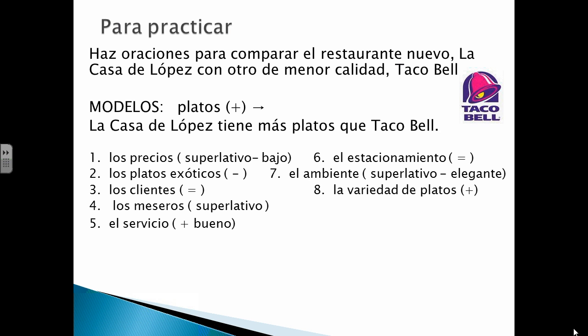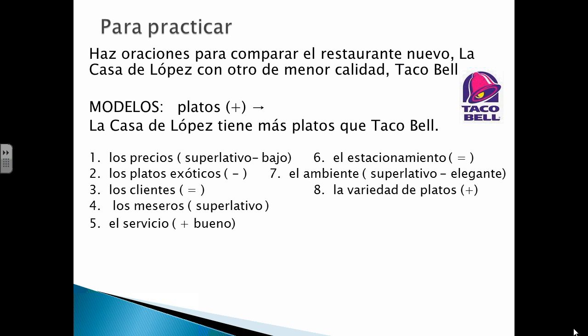Para practicar, okay. Para mañana la tarea es solamente: Haz oraciones para comparar el restaurante nuevo La Casa de López con otro de menor calidad, Taco Bell. Y tenemos un modelo. La Casa de López tiene más platos que Taco Bell.